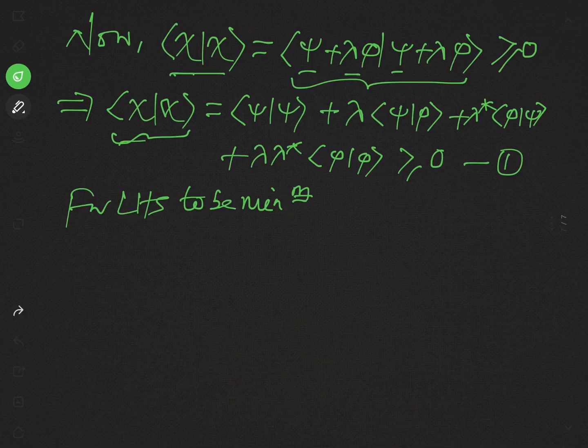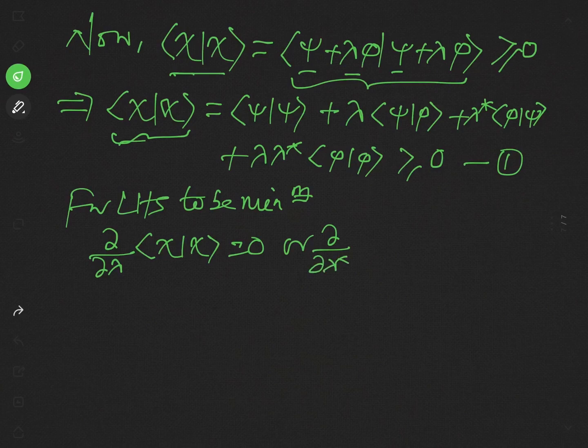Because the best inequality exists when this LHS will be minimum. So in this condition, we will have del by del lambda of product of chi with chi equal to 0, or del by del lambda star of product of chi with chi equal to 0.